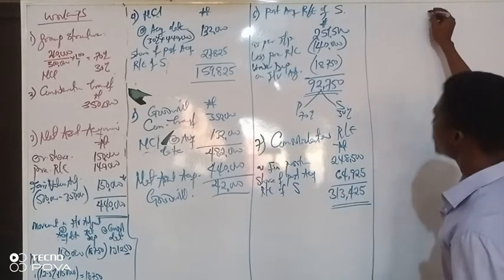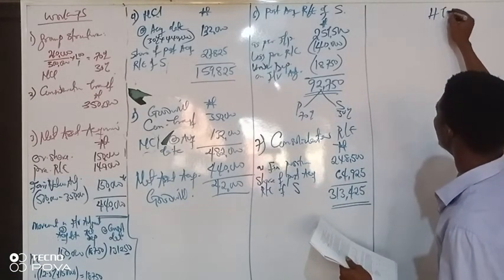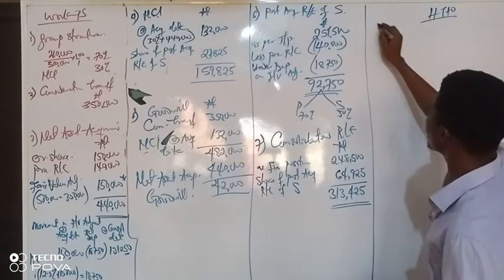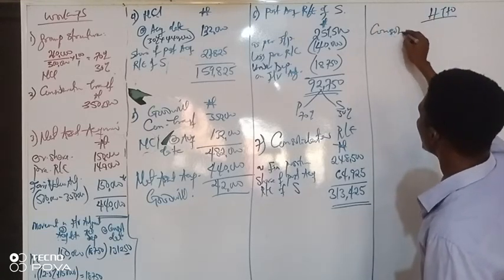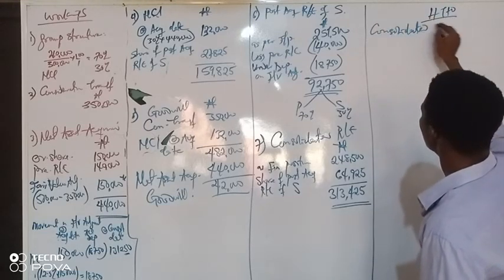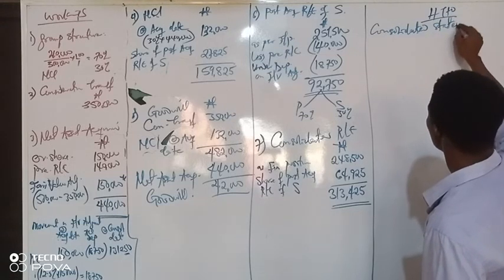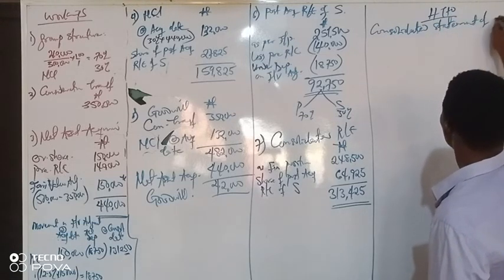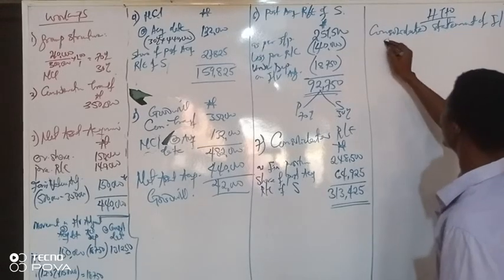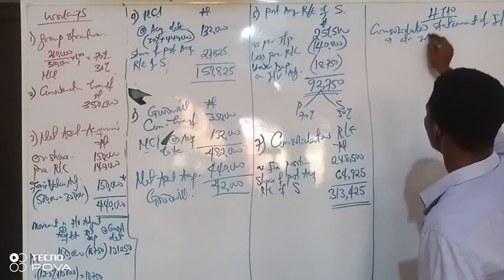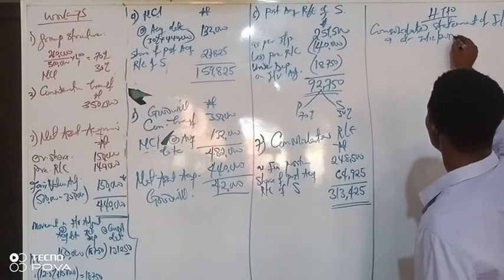Now, H Limited, consolidated statement of financial position as at 1st December 2012.